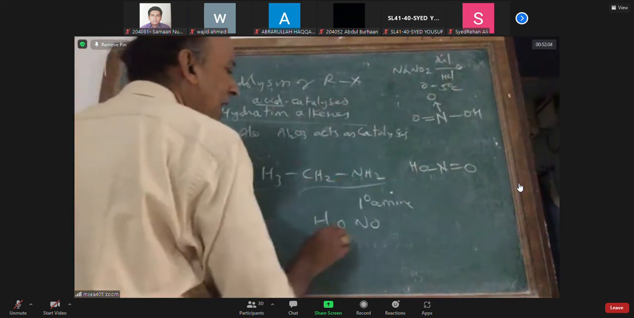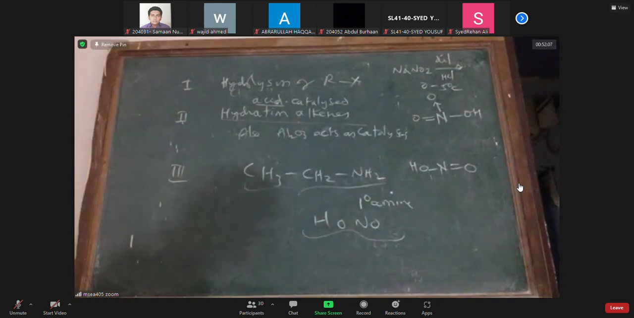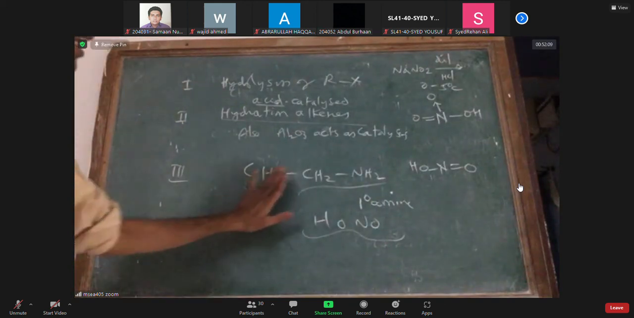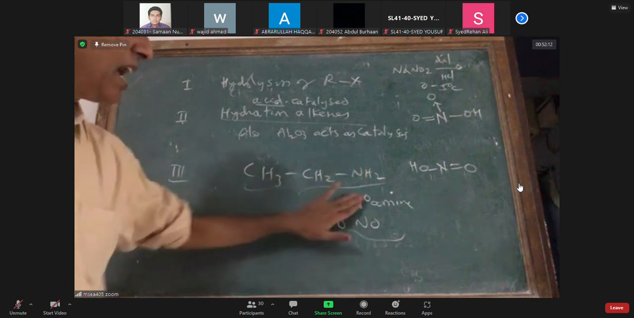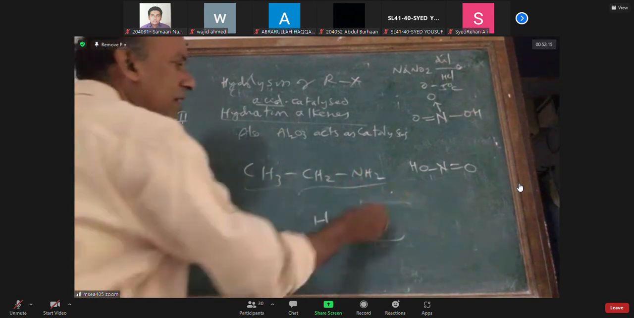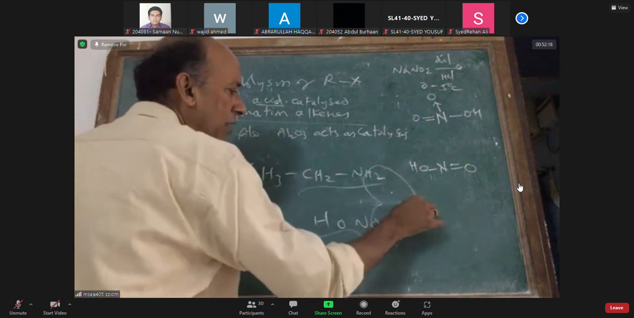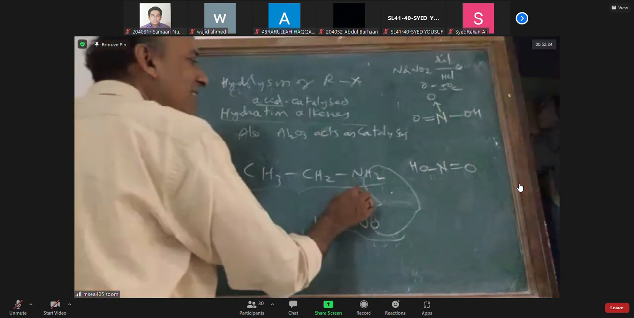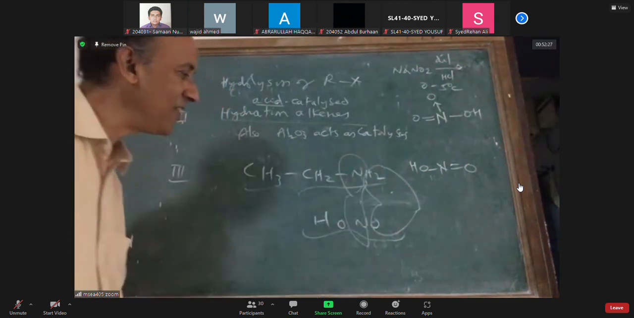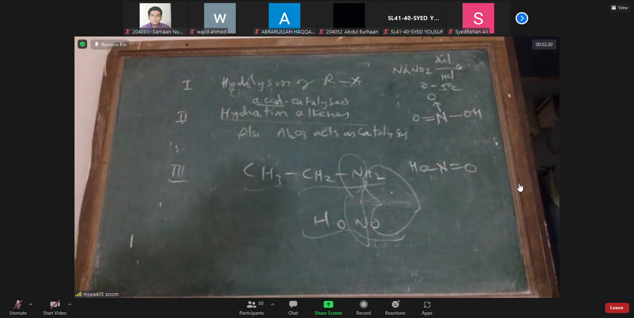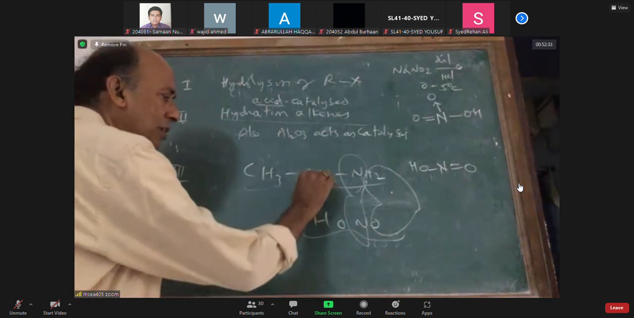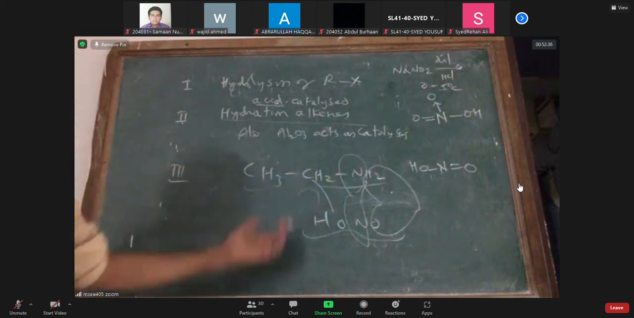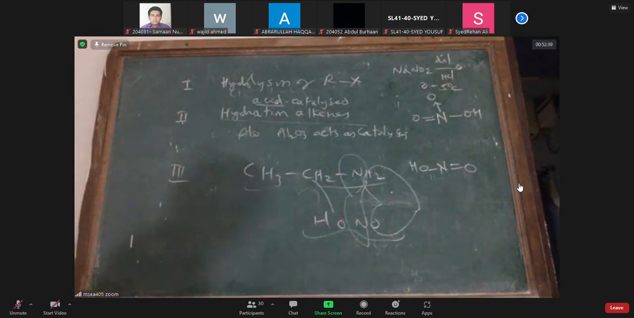Take a primary amine and add nitrous acid. Carefully see: these two hydrogens and this oxygen will combine, and water is removed. The nitrogen bonds with nitrogen, and N2 is removed. Everything is going out, and the carbon takes a bond with OH. Very simple: take a primary amine, add nitrous acid, water is lost, N2 is lost, and you get an alcohol. Only a primary amine can become an alcohol in this method.